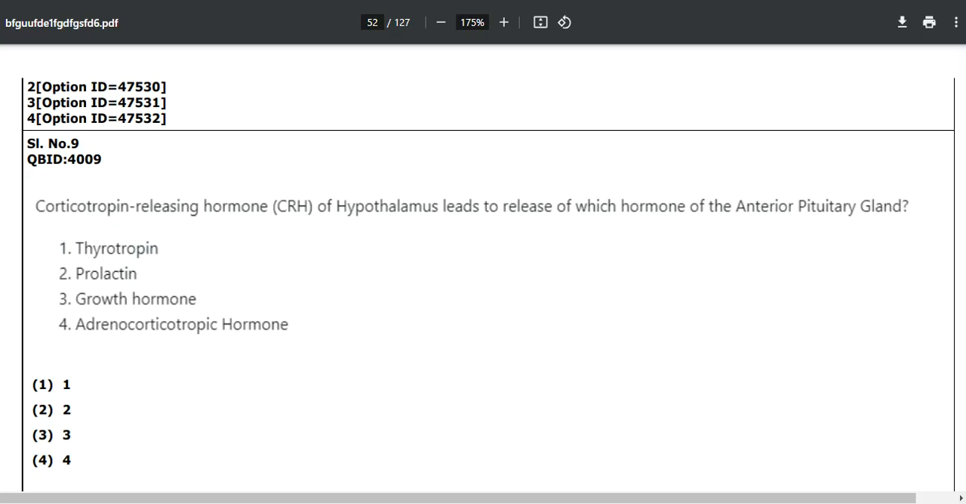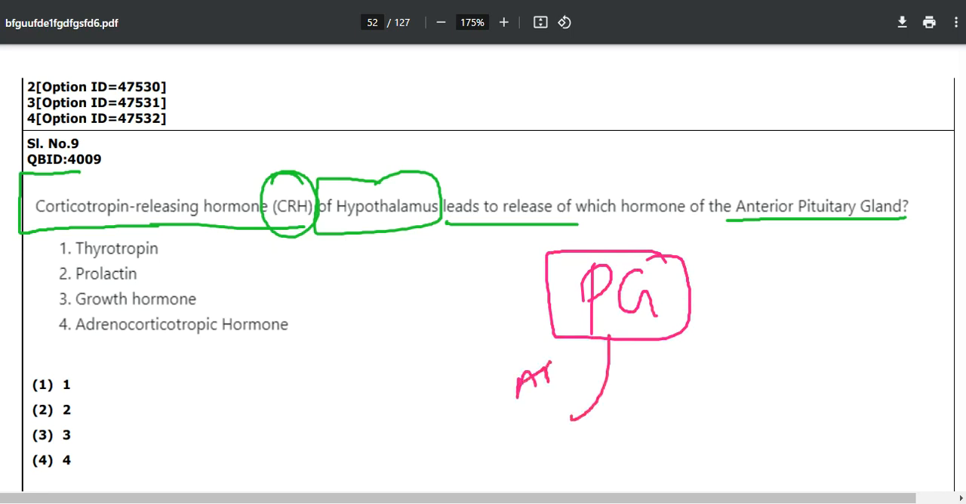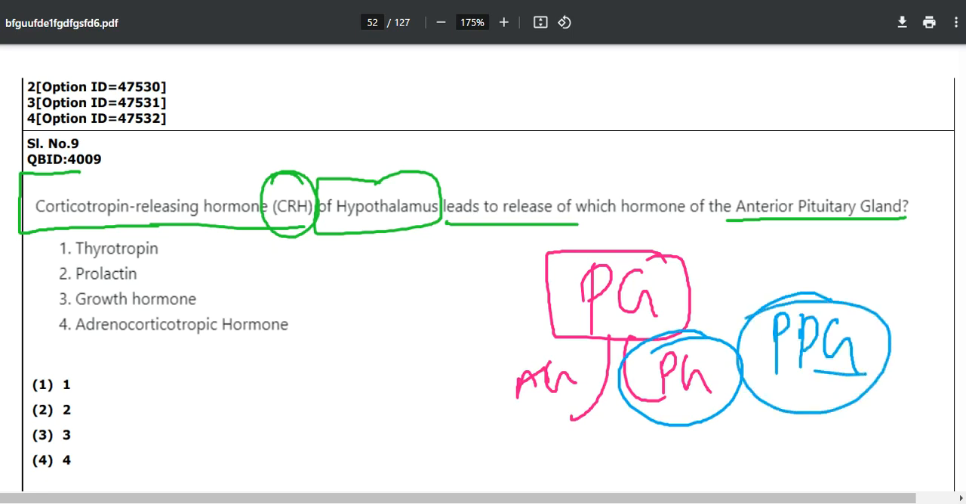Question number 9 states that corticotropin releasing hormone CRH of hypothalamus leads to release of which hormone of the anterior pituitary gland. One thing you might or might not know is that we have a pituitary gland with two parts, the anterior one and the posterior one. Till now, whatever questions have been asked are mainly from our posterior pituitary gland, PPG, about ADH and oxytocin.